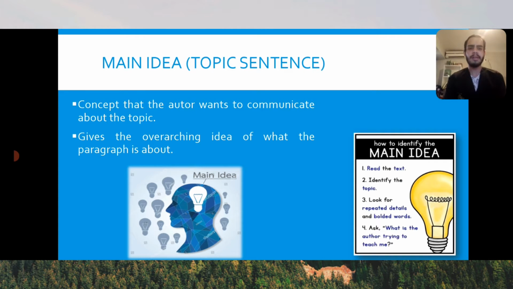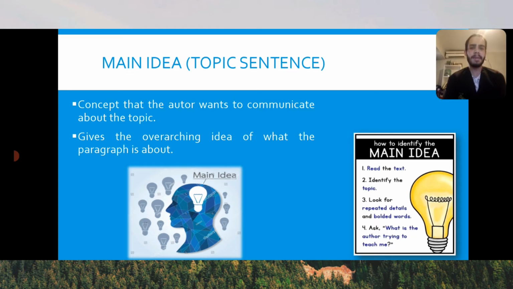So, getting started with main ideas. Main ideas are basically the primary point that the author wants to communicate, that the author wants the reader to focus on. Knowing the main idea, the reader could actually know what is all the rest of the paragraph about. So basically, the main idea gives the overarching idea of what the paragraph is all about. By knowing the main idea, we can know what the author is going to talk about.